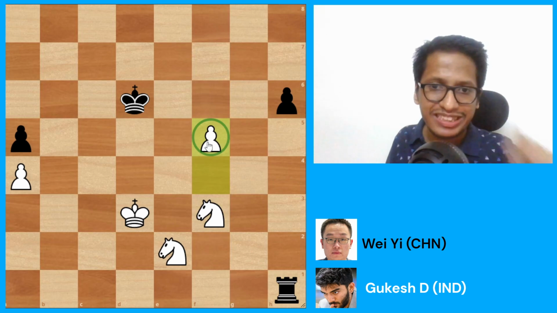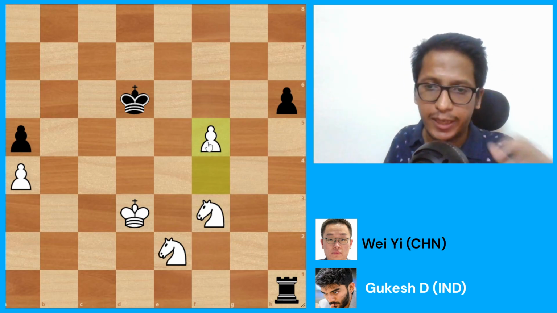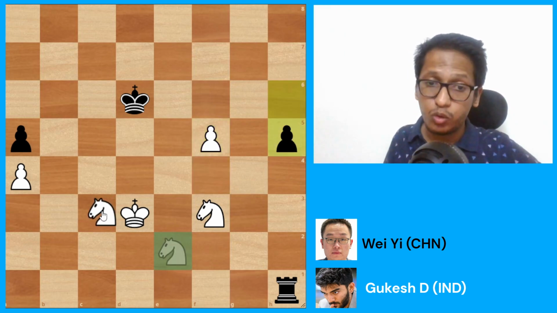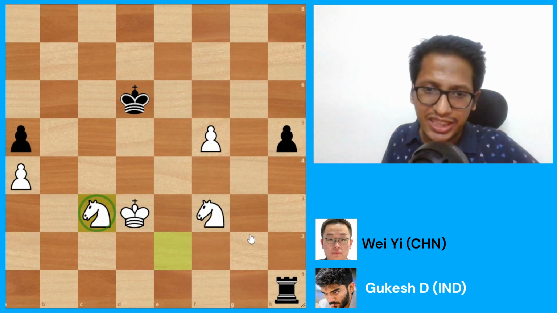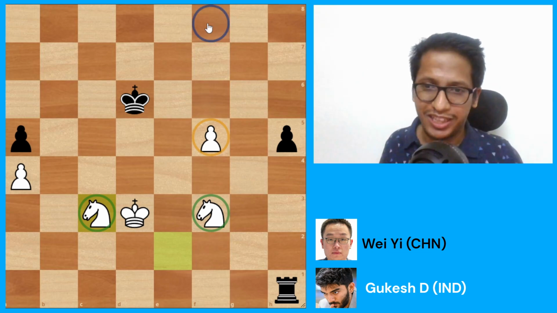This f pawn is the asset. This is the only hope for white that can help white win this game. h5. Black's h pawn also starts running. Now Gukesh plays the move knight c3, and slowly Gukesh's hope is that somehow these knights can help this pawn reach f8 and become a queen.